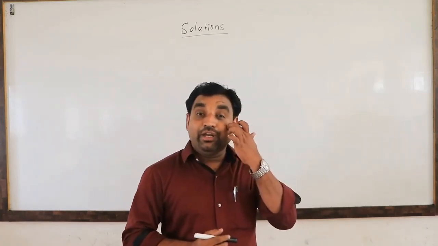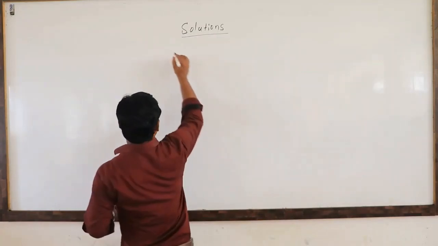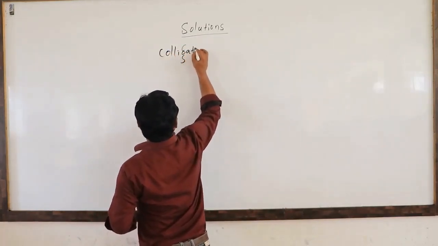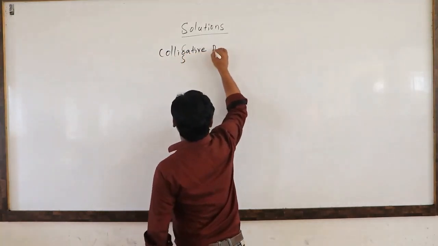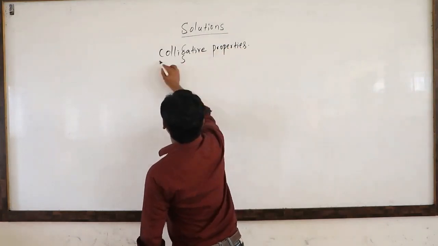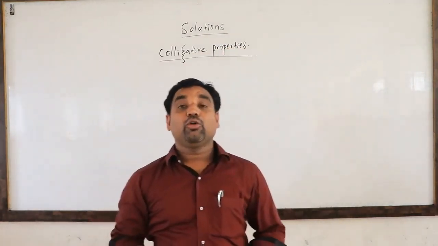another very important part, the colligative properties. So what are the colligative properties? There are four colligative properties.